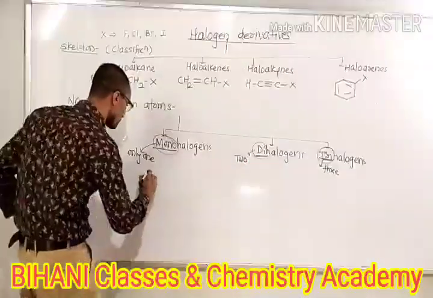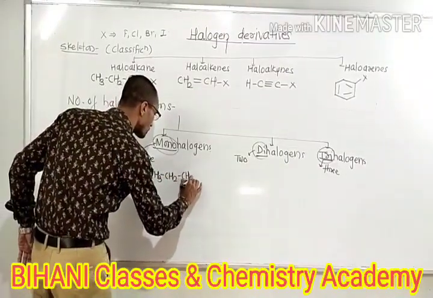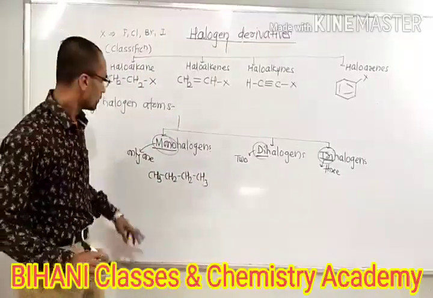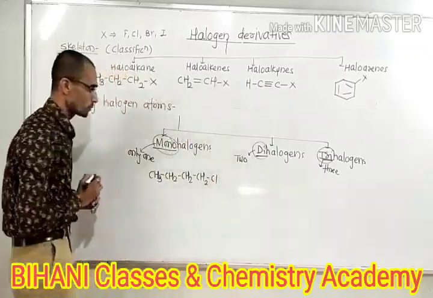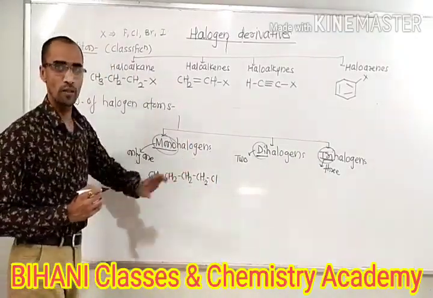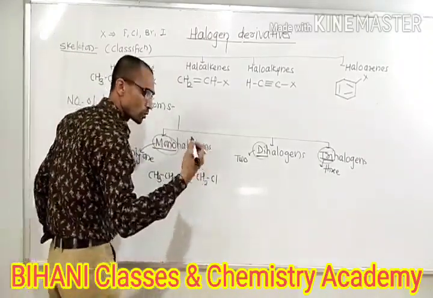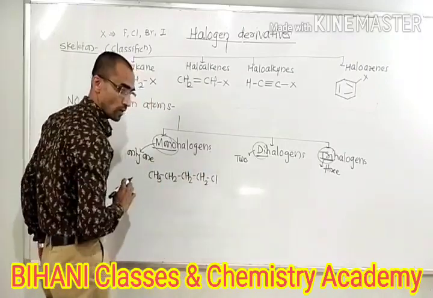For example, suppose CH3CH2CH2CH3. We know that this one is n-butane. We replace the hydrogen from the terminal carbon, suppose by Cl. So it becomes n-butyl chloride. Nomenclature we will state later. But this one is a monohalogen, only one halogen is there.